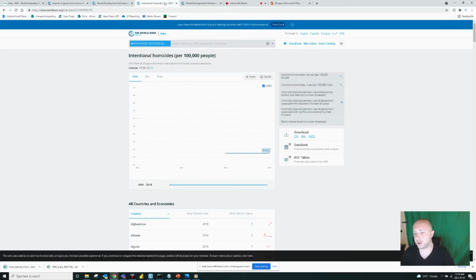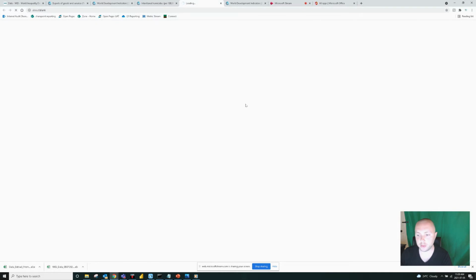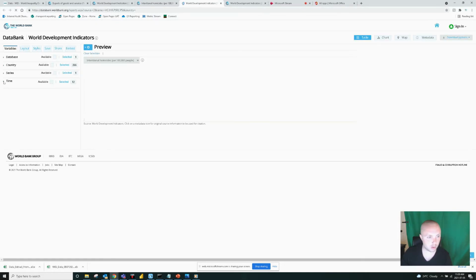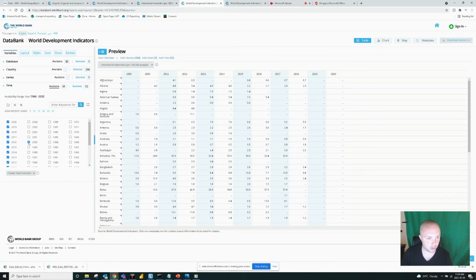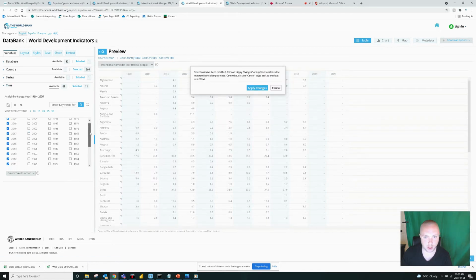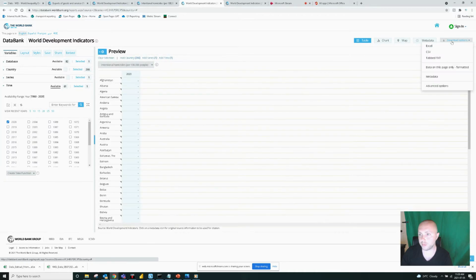And lastly, we're going to be looking at the effects of wealth inequality. So we're going to be looking at crime rates, specifically homicide per 100,000 people. So again, we'll go into the data bank here, and this is from the World Bank as well. From here, we're going to select the time. And for this, we're just going to pull the most recent data because we're just going to do a country-to-country comparison. And we'll export this to Excel.